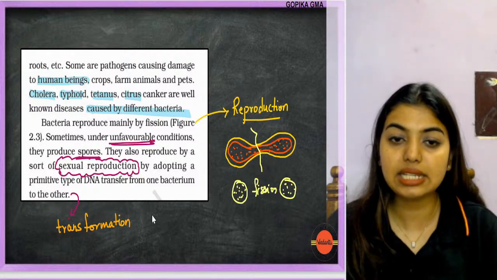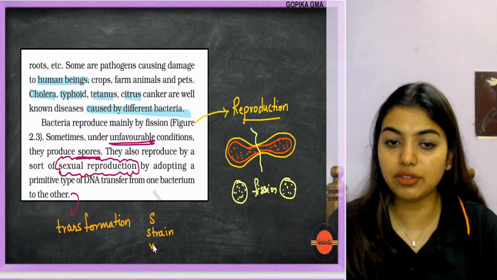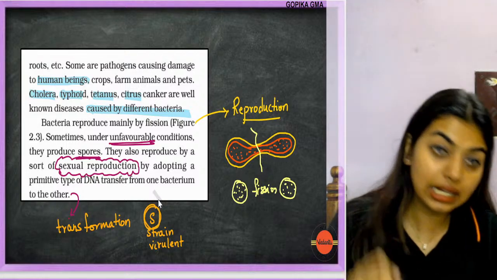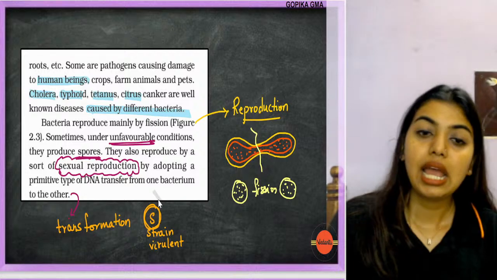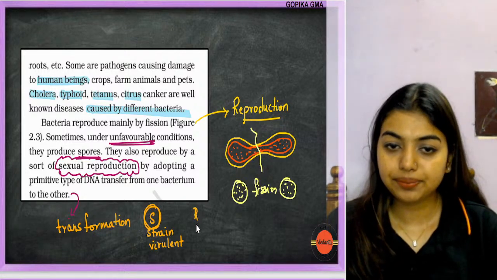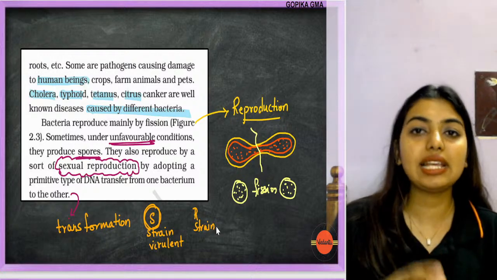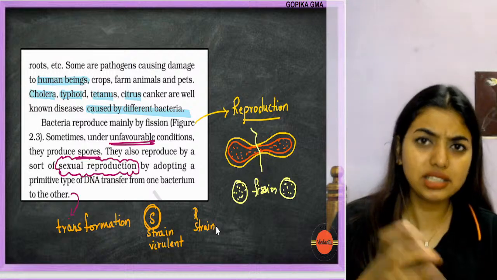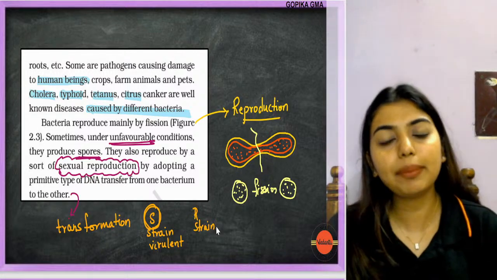What happens there is an S strain, which is actually virulent, meaning disease causing. So this scientist heat killed the S strain, and he injected it into the mice. The mice lived. Then he used R strain. R strain is what, student? It is non-virulent. S strain is the villain. So S strain is virulent. The scientist Griffith heat killed the S strain and injected it into the mice. The mice was happy, did not die.